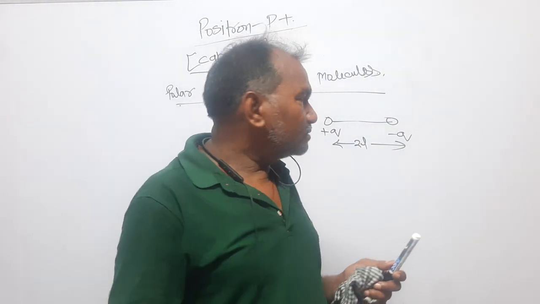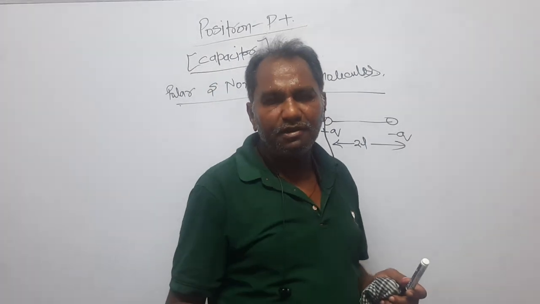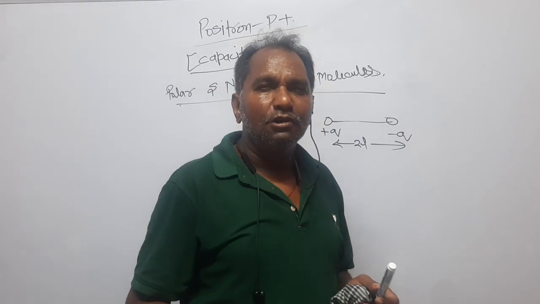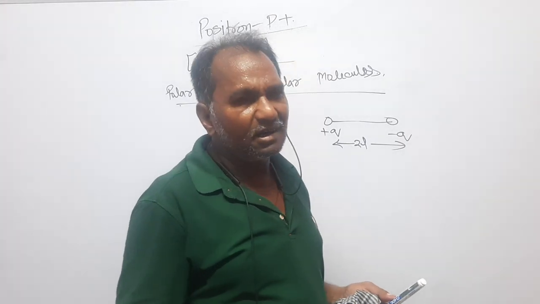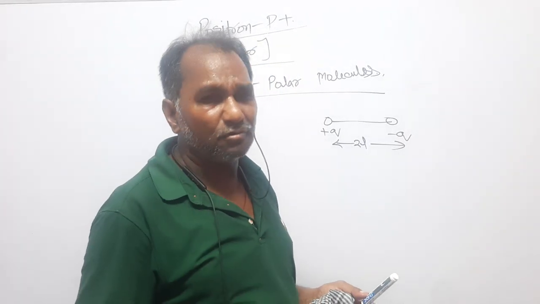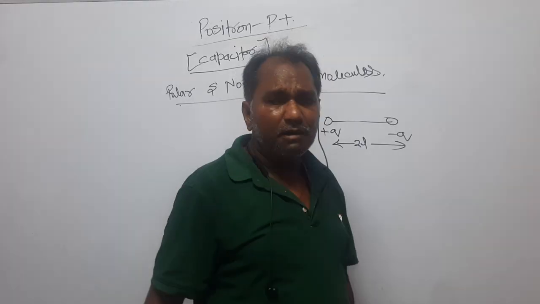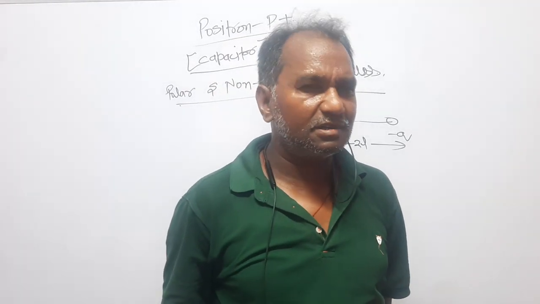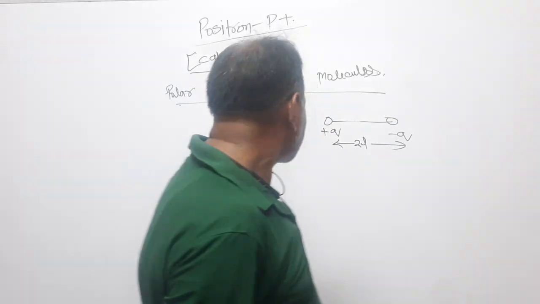Because most of the time when you are trying to find the electric field or potential, sometimes you have to take the half value. So the half of 2L becomes L and it becomes easy to calculate. That's why we write 2L. But 2L is not a big value. It is in terms of angstrom, 1, 1.1, 1.2 angstrom, and so on.